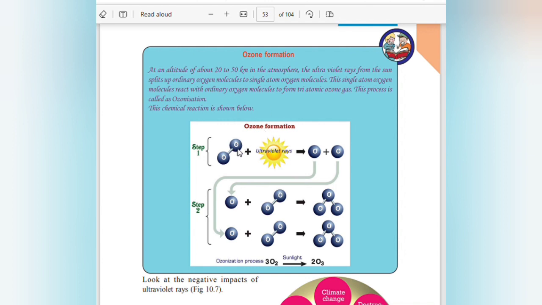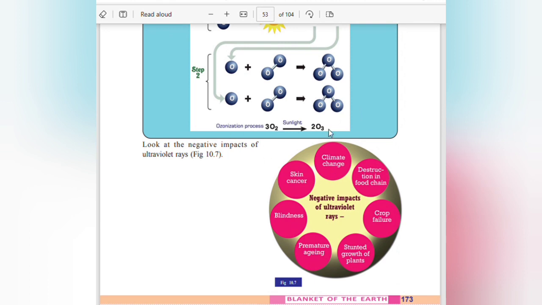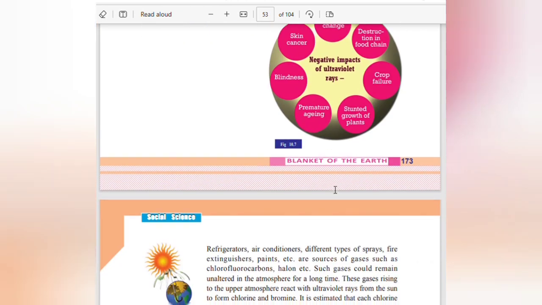Chemical reaction is shown. Ozone formation. Step 1: oxygen molecules, under ultraviolet rays, split into oxygen atoms. Step 2: these split oxygen atoms combine with diatomic oxygen molecules to form a triatomic ozone molecule. Ozonization process: 3O2, sunlight, 2O3. Climate change, skin cancer, blindness, premature aging, stunted growth of plants, crop failure, destruction in the food chain. These are the negative impacts of ultraviolet rays.